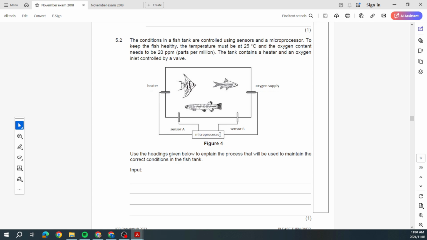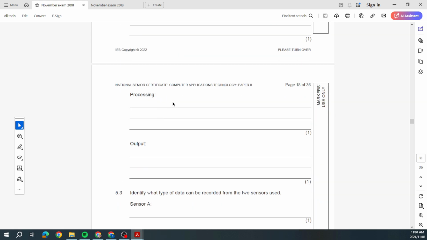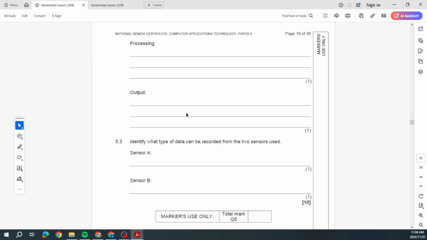And if the oxygen level reaches a certain level, then it needs to open the oxygen valve as well. So here they've given you the criteria as well. This is where you are going to put it in the processing, and then the output is the result. The correct level of oxygen and temperature is maintained. It sounds an alarm if things are not correct.